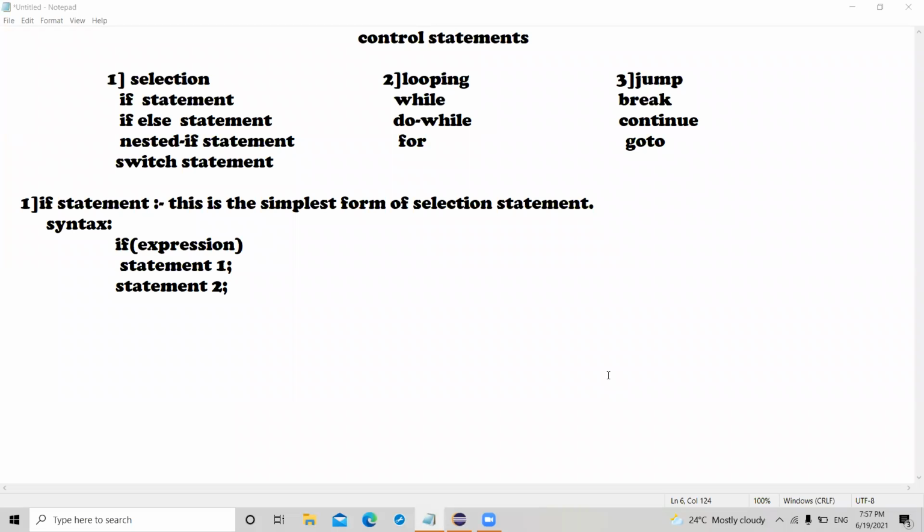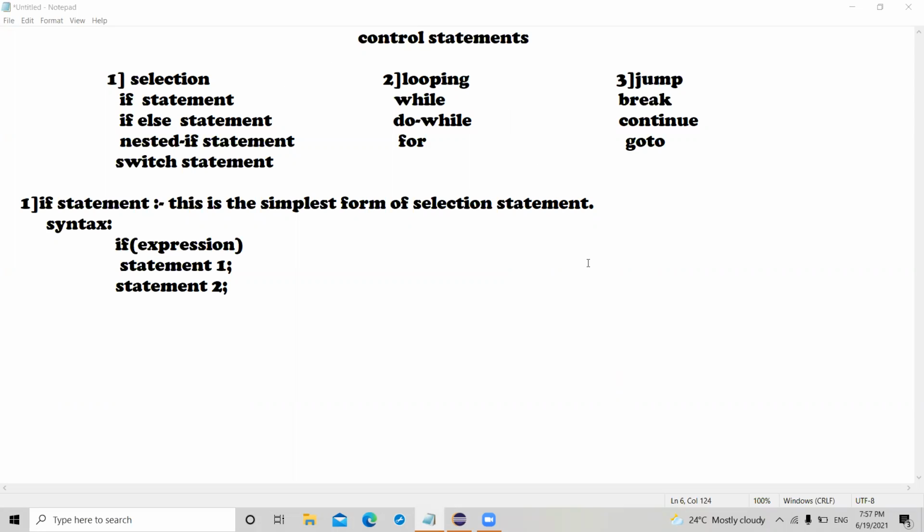Today's topic is about control statements. Control statements allow the user to execute some set of statements based on our requirements and conditions, and those statements will execute again and again until our condition is satisfied. There are three types of control statements: selection, looping, and jump.